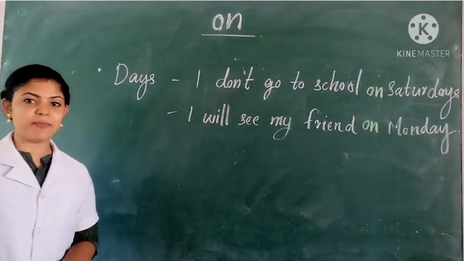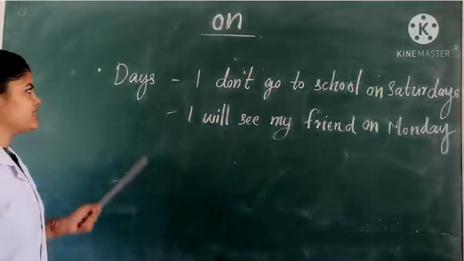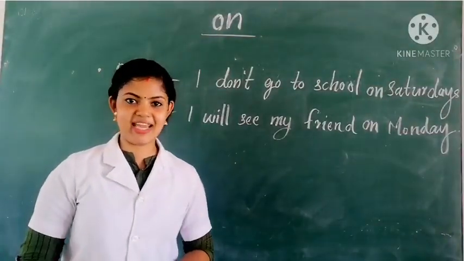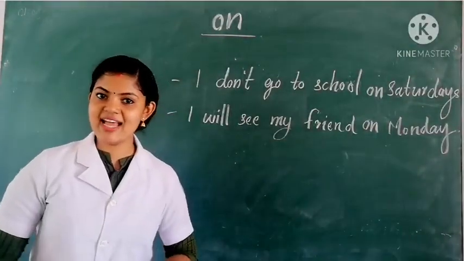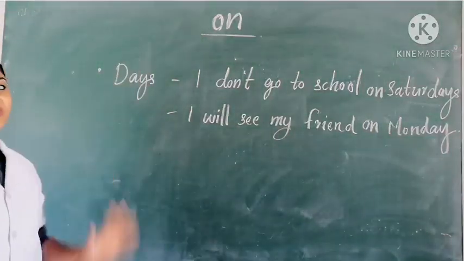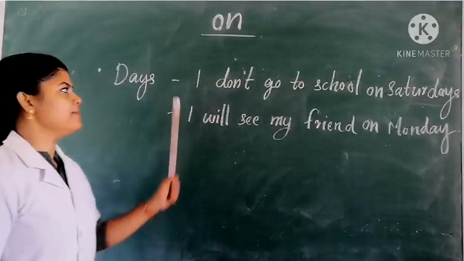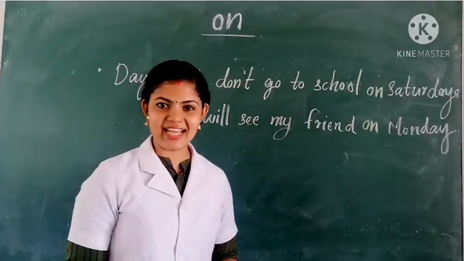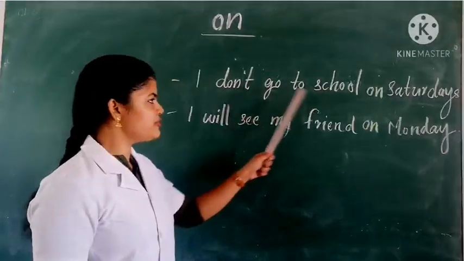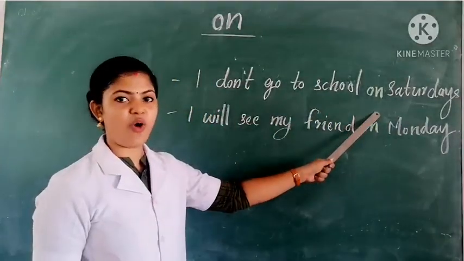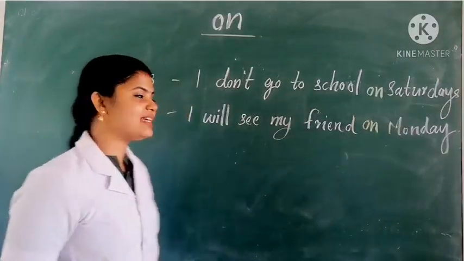Okay, so the next preposition is "on". Where can we use the preposition "on"? We can use it with days. Which are the days? Sunday, Monday, Tuesday, Wednesday, Thursday, Friday, Saturday. So we can use "on" with days. For example, I don't go to school on Saturday. So here we use the preposition "on" with the day, that is Saturday.